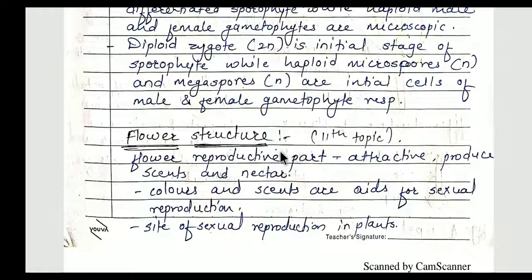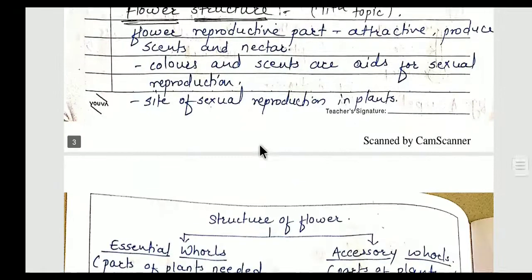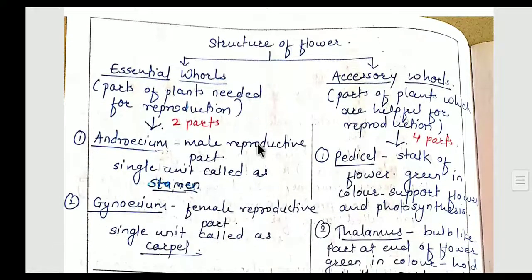To explain the structure of flower, I have drawn a chart. The structure of flower involves two main parts, the essential whorl and the accessory whorls. The essential whorl means the parts of the flower which are actually involved in the reproduction process. The accessory whorls are the parts which are not directly involved in reproduction, but somehow help reproduction and do other functions of the plant.